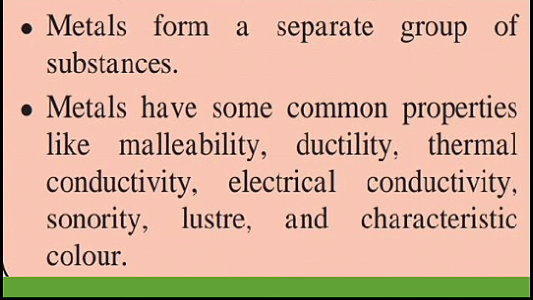Metals have some common properties like malleability, ductility, thermal conductivity, electrical conductivity, sonority, luster and characteristic color. These are some common properties of the metals. So we have studied this.